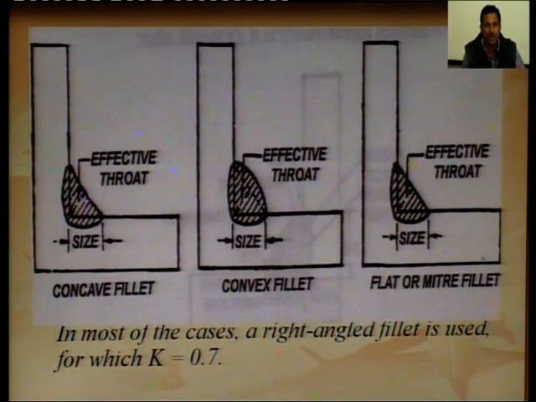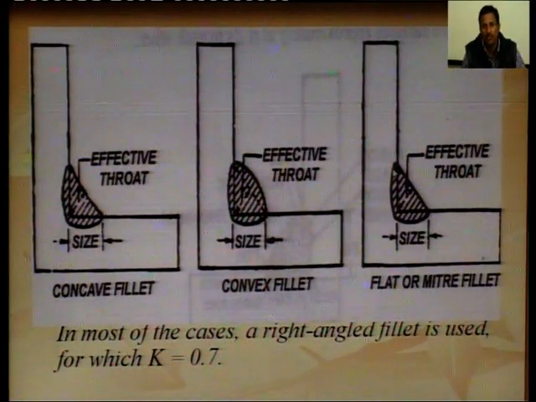So, this diagram of the fillet weld is the concave fillet weld. When the face of weld is concave, this type of weld is called concave fillet weld. When the face of weld is convex, this type of weld is called convex fillet weld, and this is a flat fillet weld.